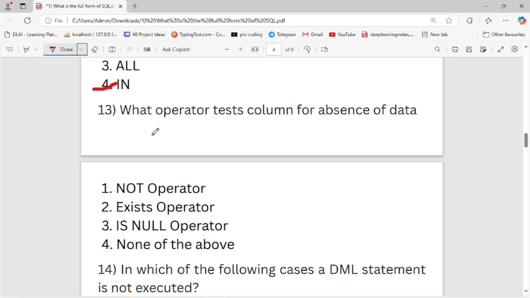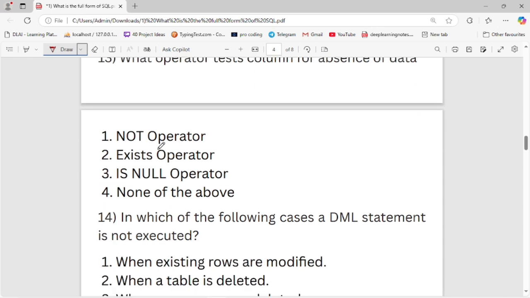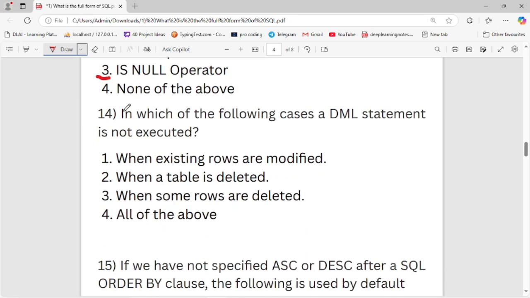Next question: which operator tests a column for absence of data? First is not operator, second is exists operator, third is null operator, fourth is none of the above. Third is the right option, is null. Now let's move to the next question.